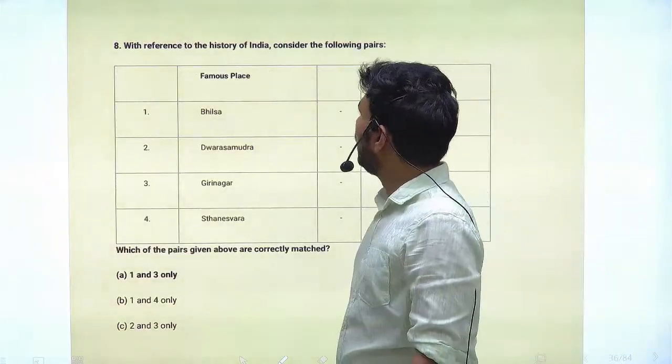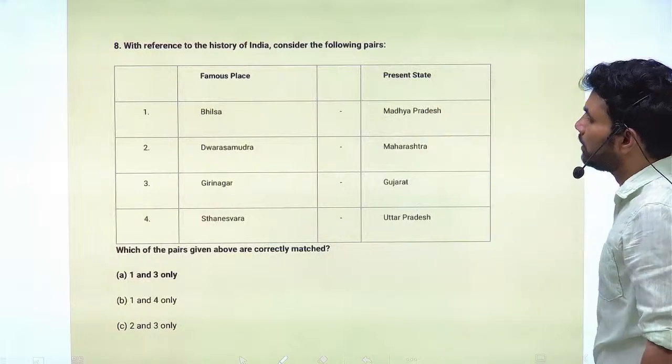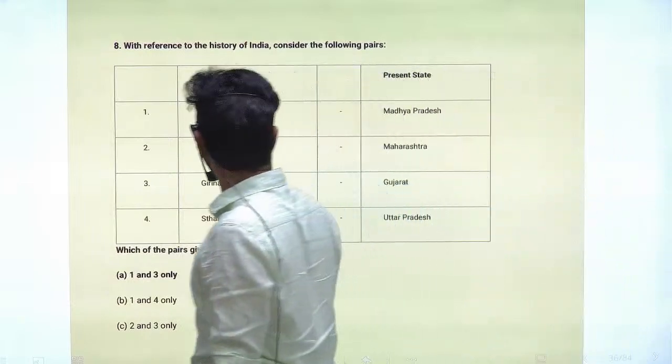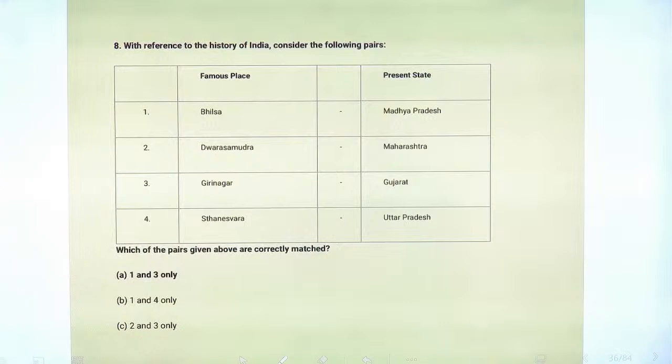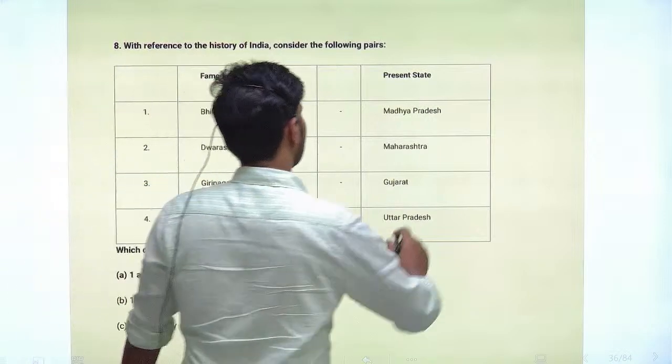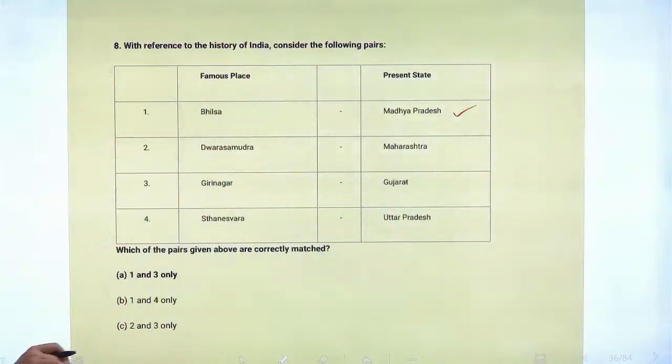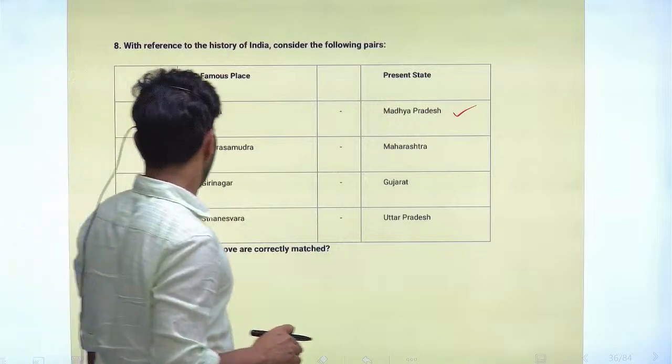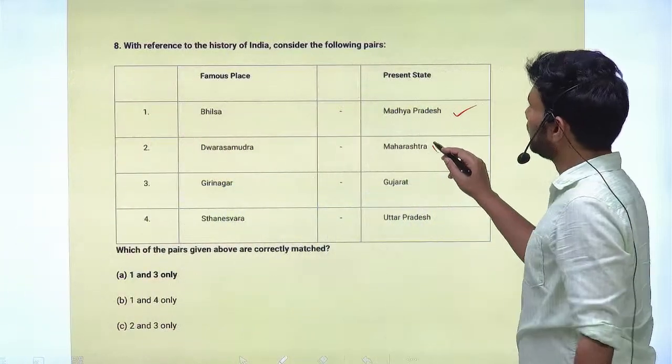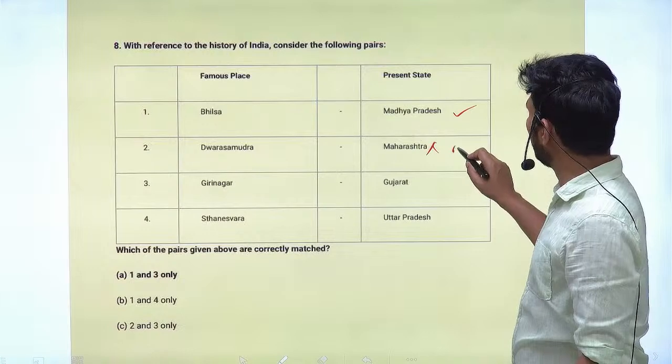Next question, with reference to history of India, consider the following pairs. Famous place and present state. Bilsa, Madhya Pradesh. So this is a correct statement. Next one is Dwara Samudra, Maharashtra. So it is incorrect. Dwara Samudra is again in MP only.